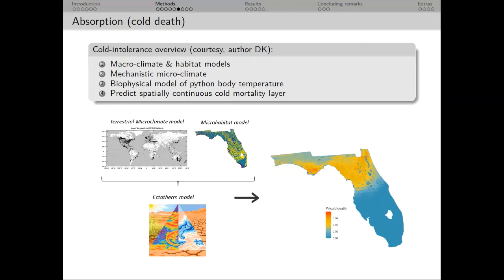Along with the help of Dave Lingus, who's working on some really cool microclimate work, we got thousands of climate time series from weather stations across the southeastern United States, and then combined that with microhabitat information, including things like leaf area index, topography, soils, and generated a microclimate model of Florida. We were able to then feed this into a model of Python body temperature to get the spatial probability of